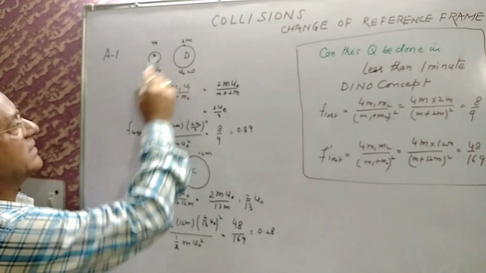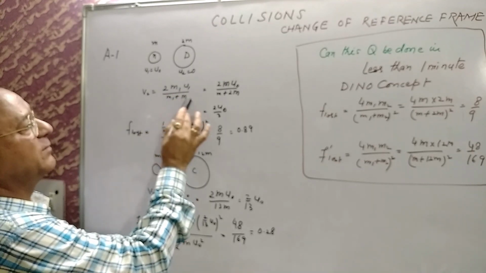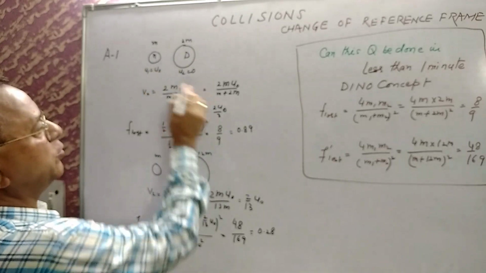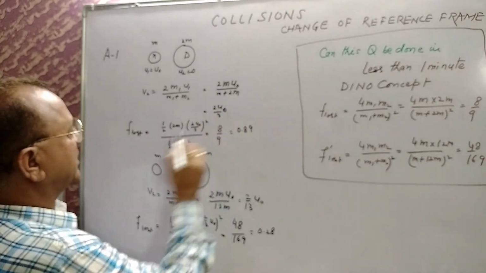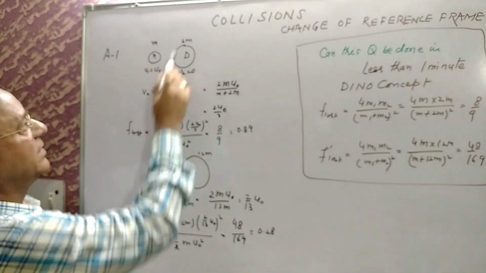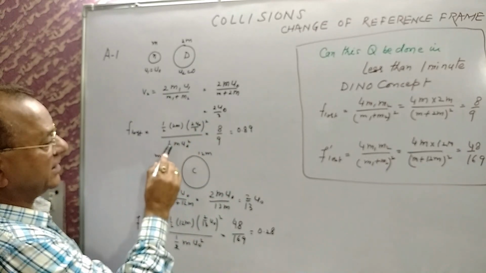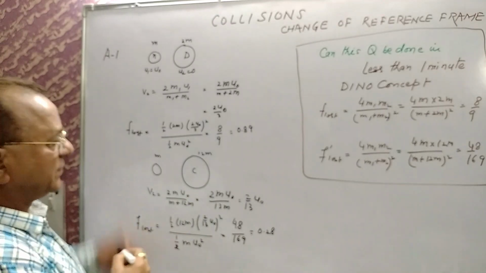Now you can first find V2. The formula is 2m1u1 divided by (m1 plus m2). That gives you 2m, where the mass m1 is the neutron, u0, divided by m plus 2m. That gives you 2u0 by 3. The fraction lost is the energy carried by deuterium, half times 2m times (2u0 by 3) whole square, divided by the original energy, half m u0 square. You get 8 by 9 after calculation.